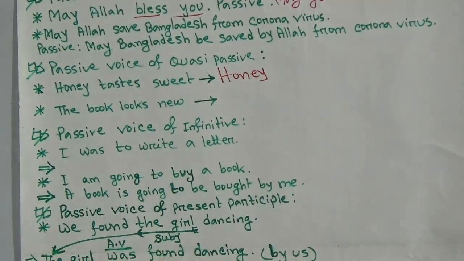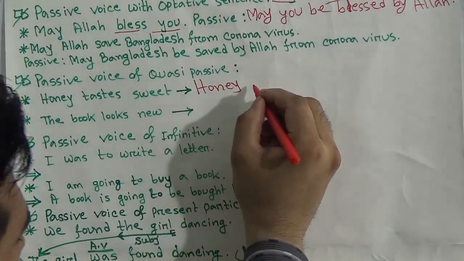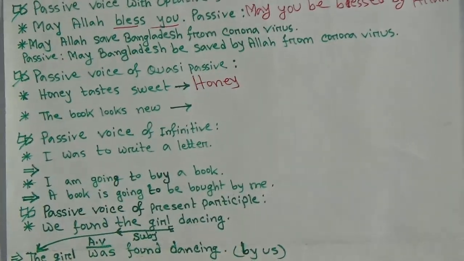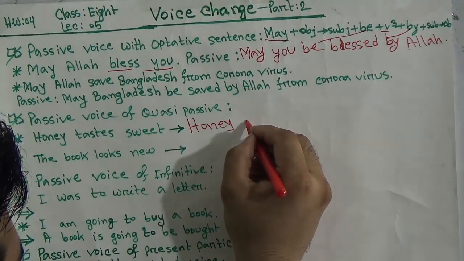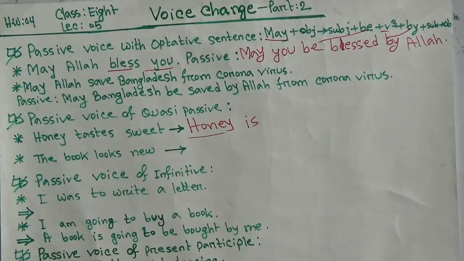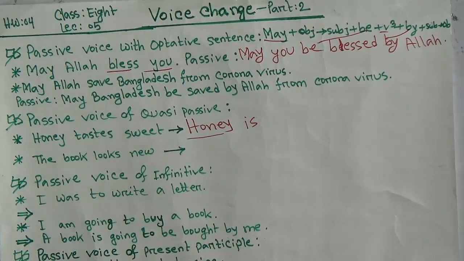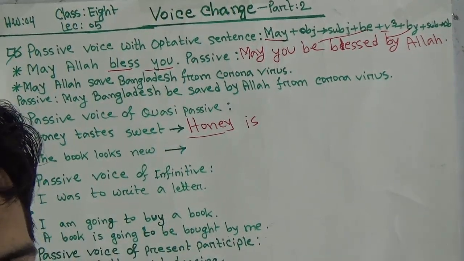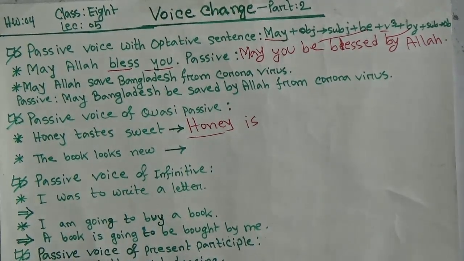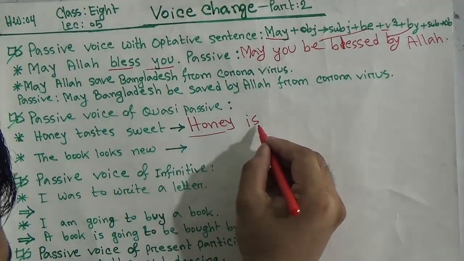Write first the subject here, honey, then give auxiliary verb according to number, tense and person. As honey is singular in number and third person and it is also present tense, so we have only three auxiliary verbs, am, is, are. So among these it should be is here.